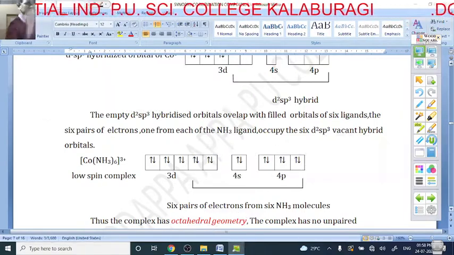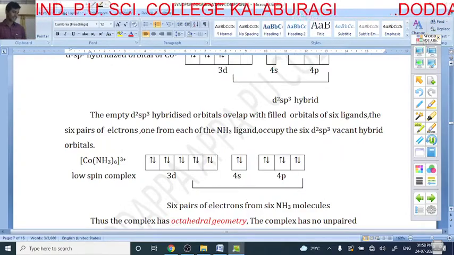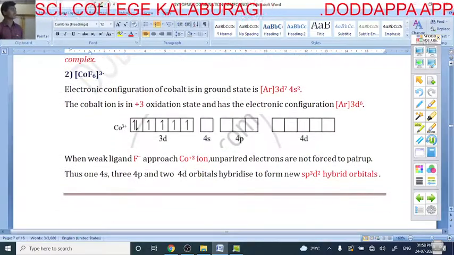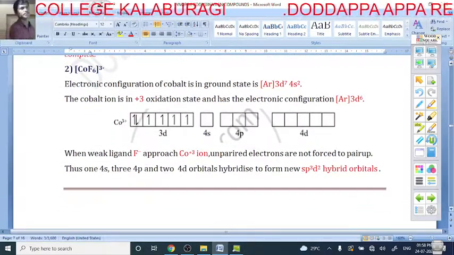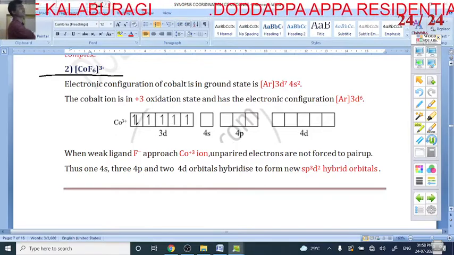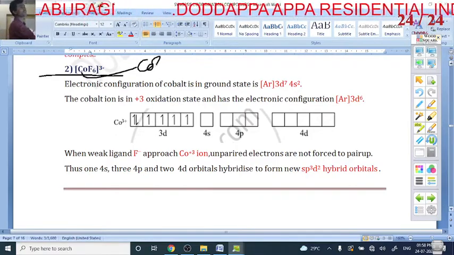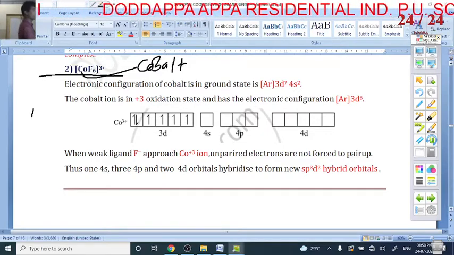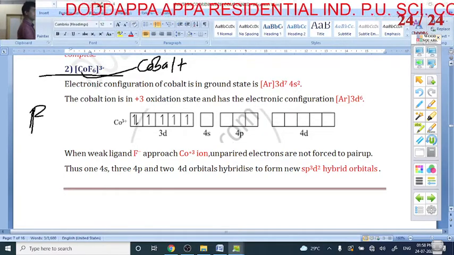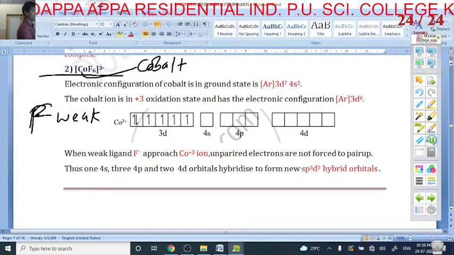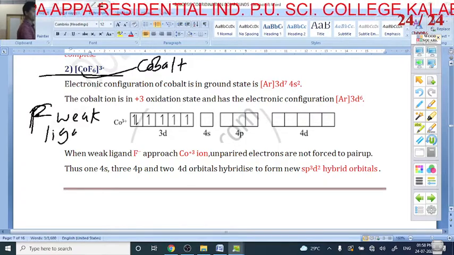The next slide, the next example is CoF6. Just tell me, what is CoF6? In this CoF6, cobalt is the central atom. F is a weak ligand.